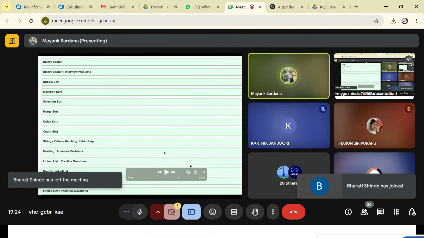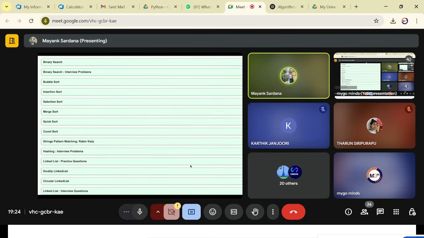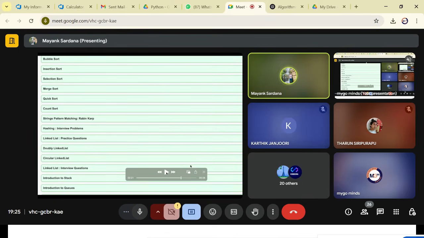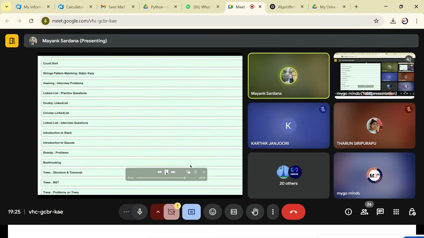See, if any one of you have done DSA earlier, then you might know these are the key concepts that you need to learn. Okay. After doing all these things, then we have the strings and the hashing problems, the interview questions. Then as we have done with the linked list earlier, we'll move to linked list interview questions first, and then the doubly linked list and the circular linked list.